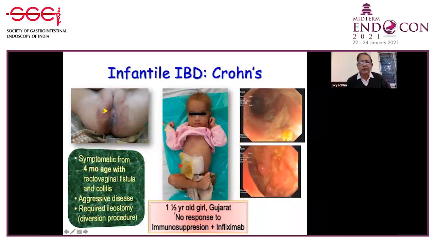And here a child who is 1.5 years old, from a Gujarat family, symptomatic from 4 months of age, and you can see the rectovaginal fistula is there with colitis. Aggressive disease, no response to immunosuppression or infliximab in the child, and required diversion ileostomy to get some relief and some growth. And this child was then proven to be IL-10 receptor deficiency. So this is to be tackled in the IBD group in children.